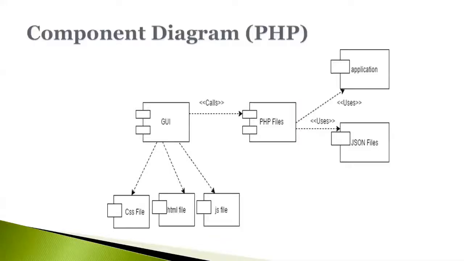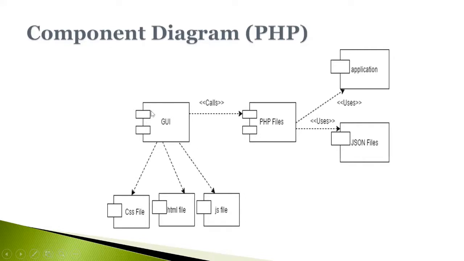Now let us see the example of component diagram. This is a component diagram designed with respect to your project development. Suppose you are going to develop the project in PHP, then in that case, these are the components required for the PHP platform.